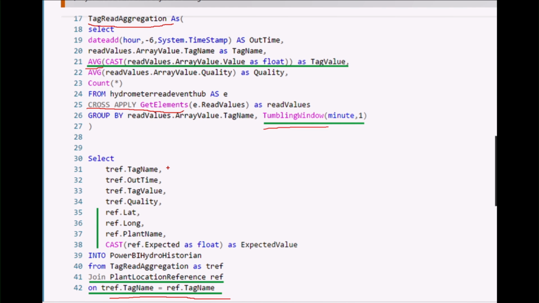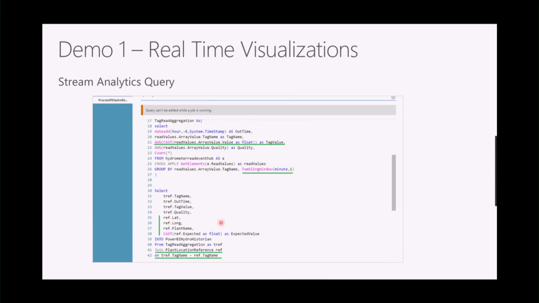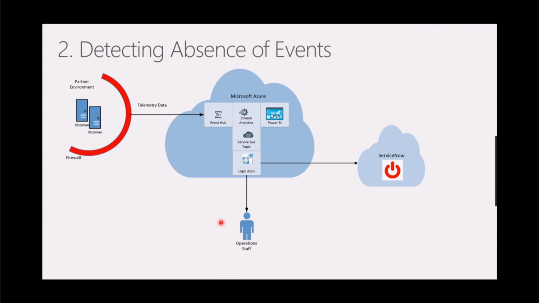Then what we're able to do is create essentially a composite record set that's a combination of our real-time data, including our tag name, our output, our tag value, and our quality, and then merge it with our lat, our long, our friendly plant name, and our expected value. And that's what allows us to join these two streams and publish a consolidated data set for Power BI. So that's the first demo.